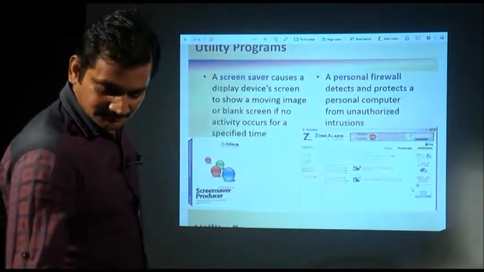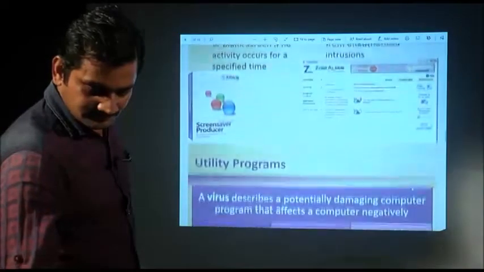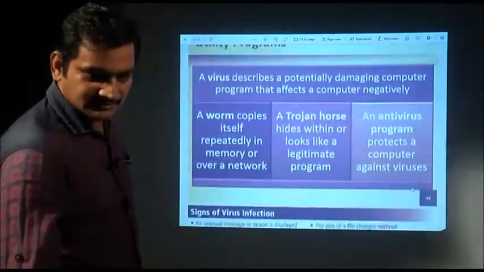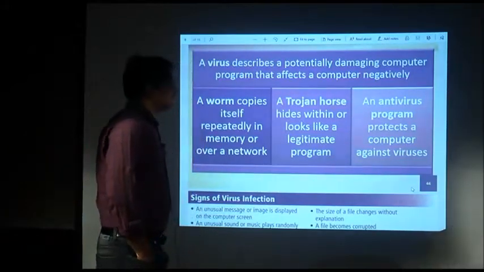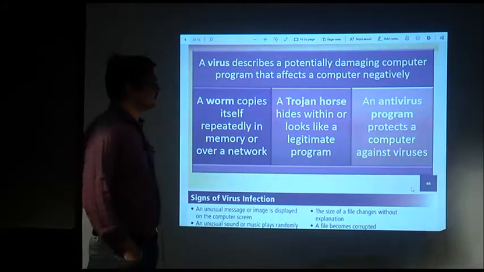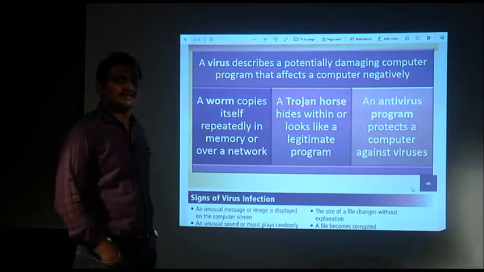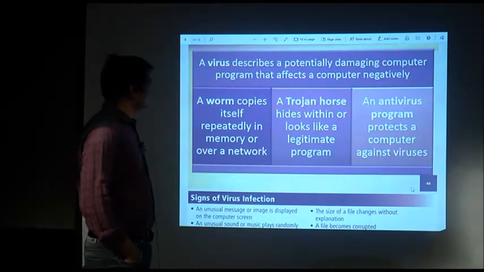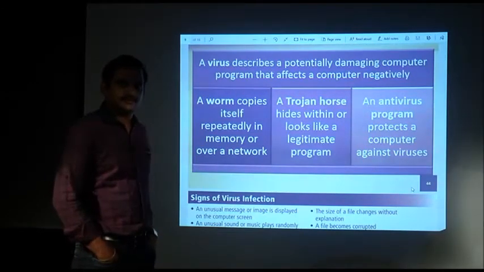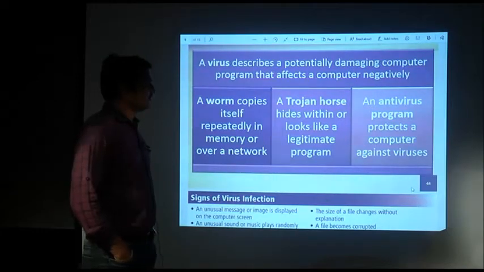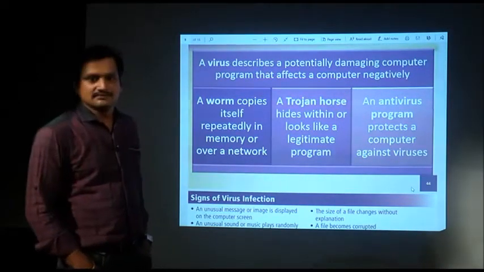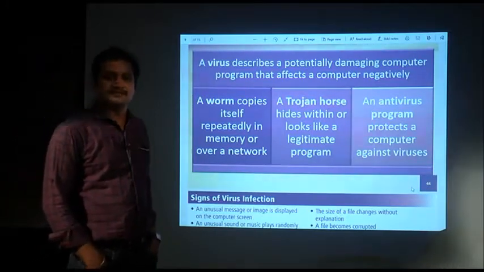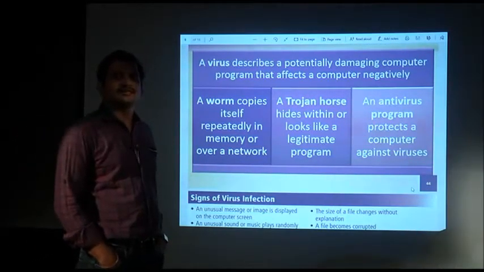Coming next comes the virus. Now we will discuss the next utility program, the antivirus program, and before going to discuss that, let us try to understand what a virus is. Okay, antivirus is the utility program that we will discuss, and before antivirus we should know what a virus is. A virus describes a potentially damaging computer program that affects a computer negatively.